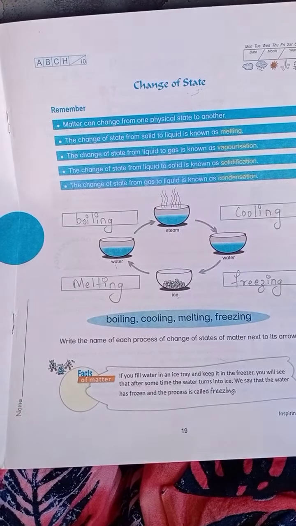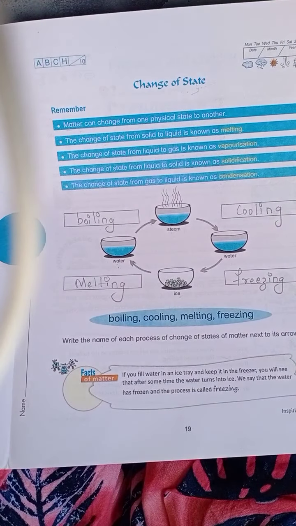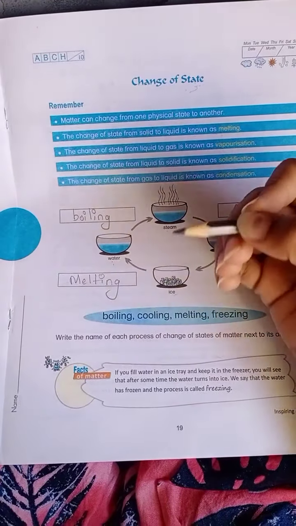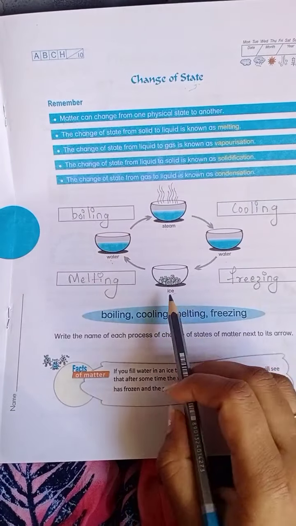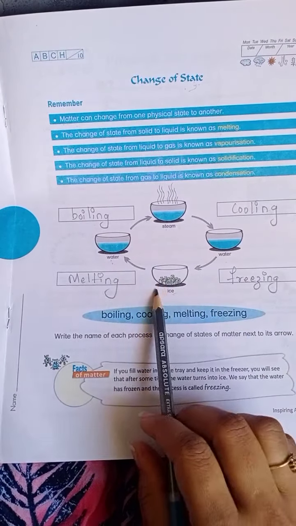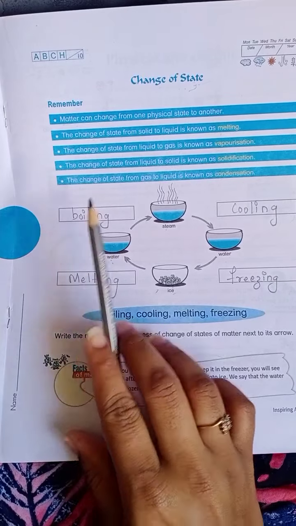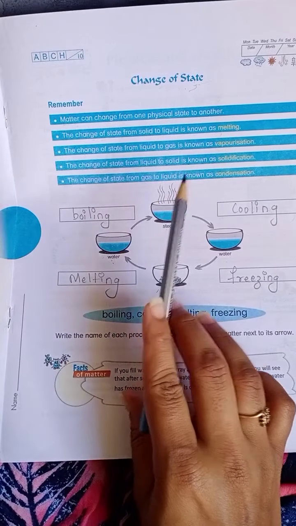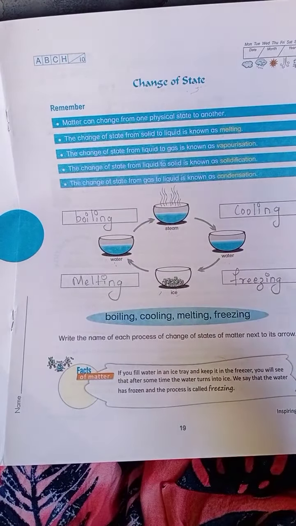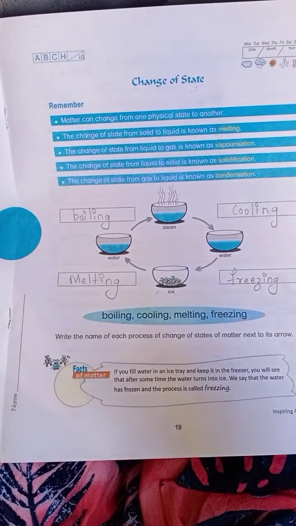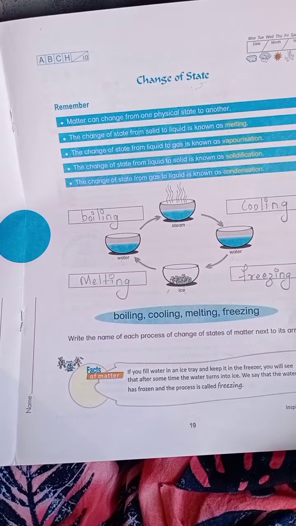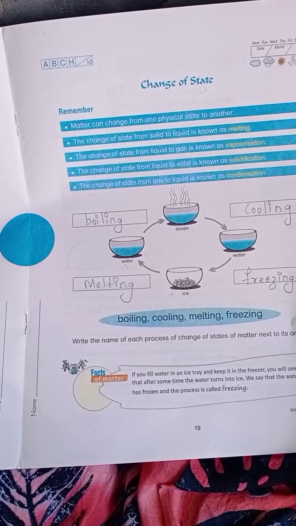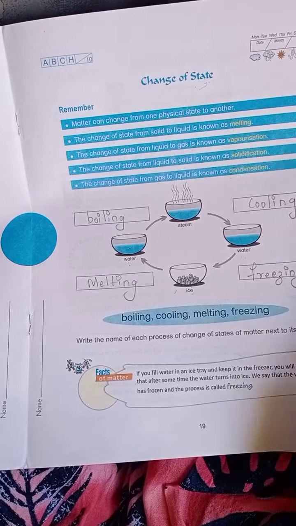It is nothing but we see sometimes the water turned into ice, the ice turned into water, the water turned into steam, the steam turned into water, water turned into ice. This process is called freezing.